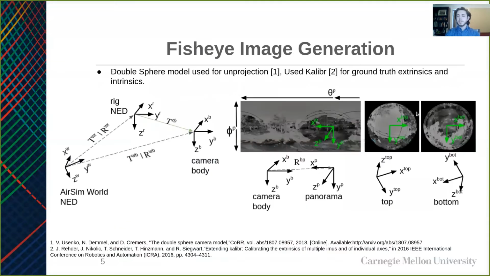We convert the fisheye images by finding the corresponding panorama sampling location for each pixel in the fisheye image. We used the double sphere camera model to account for camera distortion due to the fisheye lenses, and calibrated to find the ground truth camera positions.